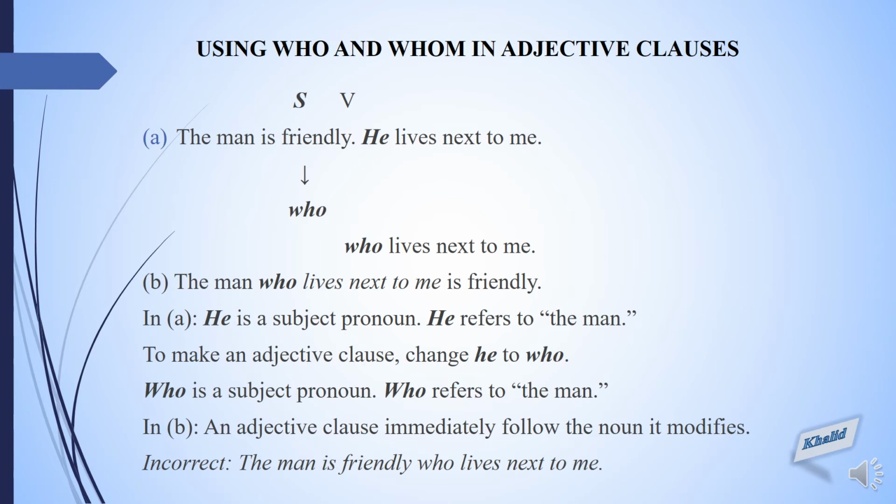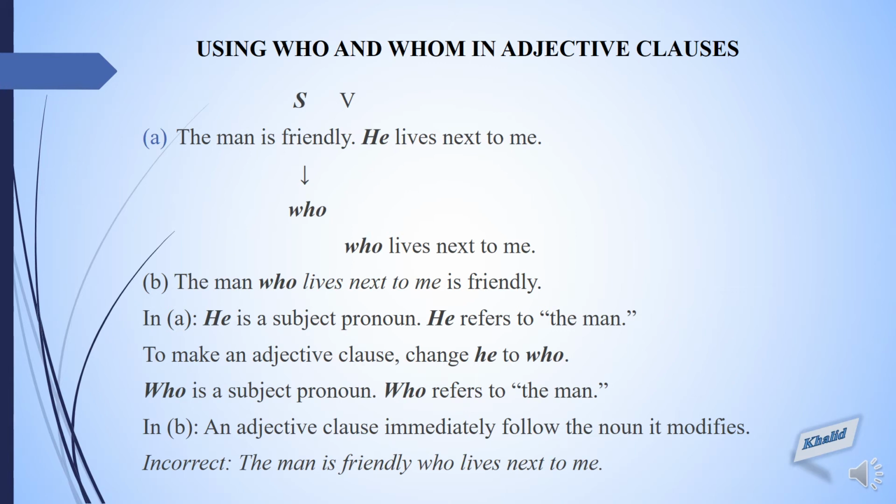In this slide, we are going to learn about the correct usage of who or whom in an adjective clause. Coming to the example, the man is friendly. He lives next to me. What is he? It is referring to the noun. Which noun? The man. So, to make an adjective clause, we are going to change he into who. So, this is how it will become. The man who lives next to me is friendly.